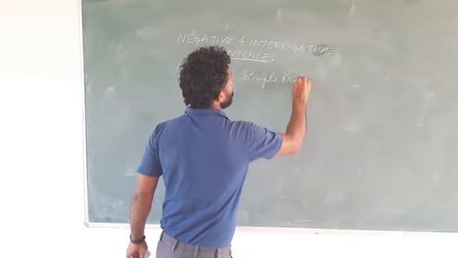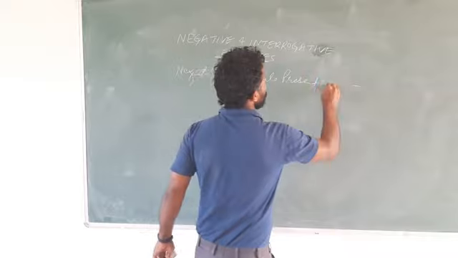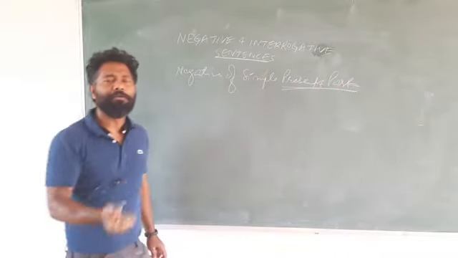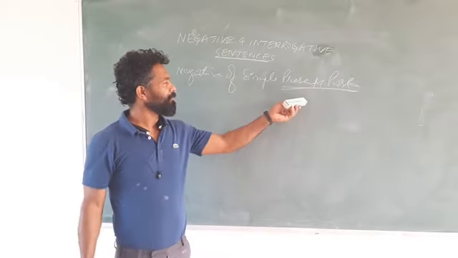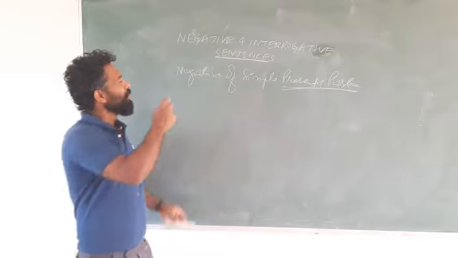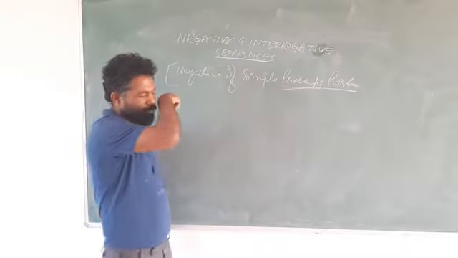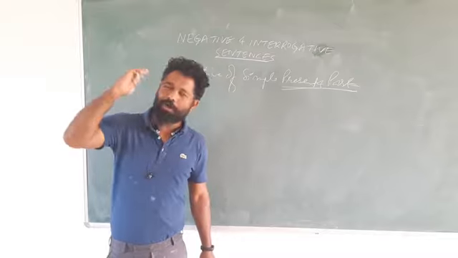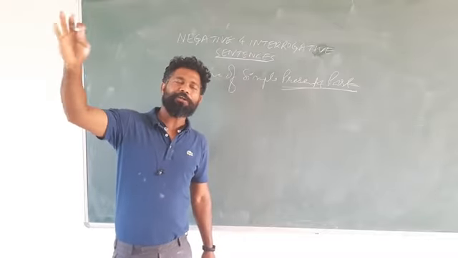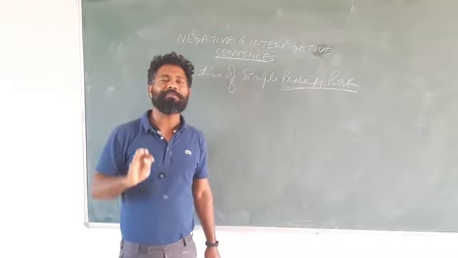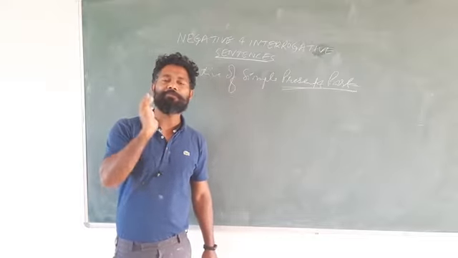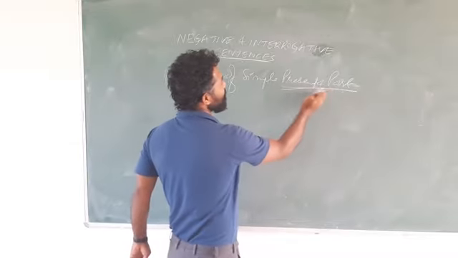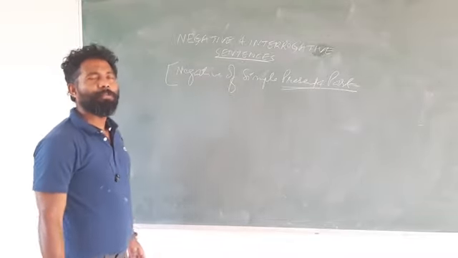Negative of simple present and simple past. Here only we have to be a little bit careful. Otherwise, apart from these two tenses, simple present and simple past, we can make the negative of all other tenses, for state of being, of possession, or active and passive, just by writing not after the first verb, and the sentence becomes negative. But when we are dealing with simple present and simple past, we have to be a bit careful.